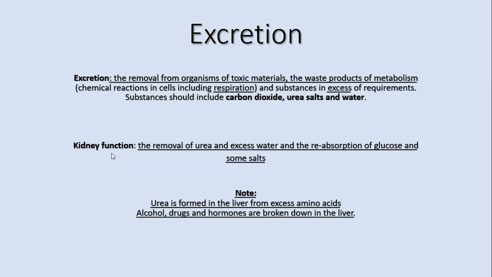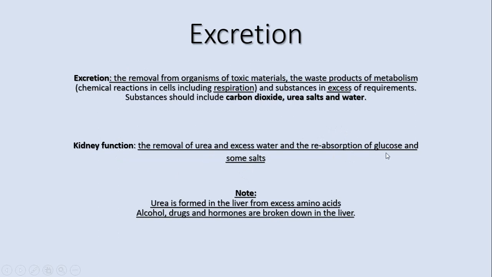Okay, so kidneys remove urea and excess water and salts. They remove them out of the body, as we said, by urine. At the same time, they do not let all of the water and salt go out, in order not to get dehydrated. So some of the salts and water are reabsorbed into the blood again.